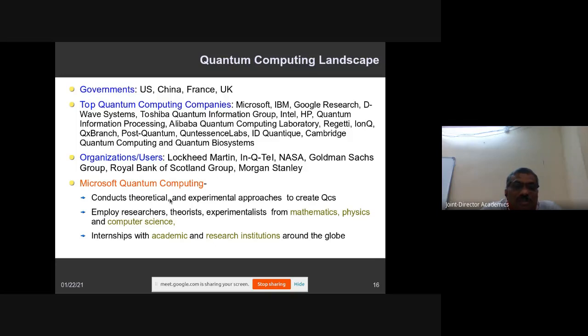And coming to Microsoft, what Microsoft generally does is conduct theoretical and experimental approaches to create quantum computer systems. Not only are they creating, they are also employing researchers, theorists, and experimentalists from various disciplines, from mathematics, physics, and computer science. Microsoft is also offering internships for the academic community, the research community, and research institutions across the globe. You will be connected with those people, and you will get those platforms. You can do experiments, you can join with them. These are the opportunities you can find with the Microsoft Quantum Computing Center.